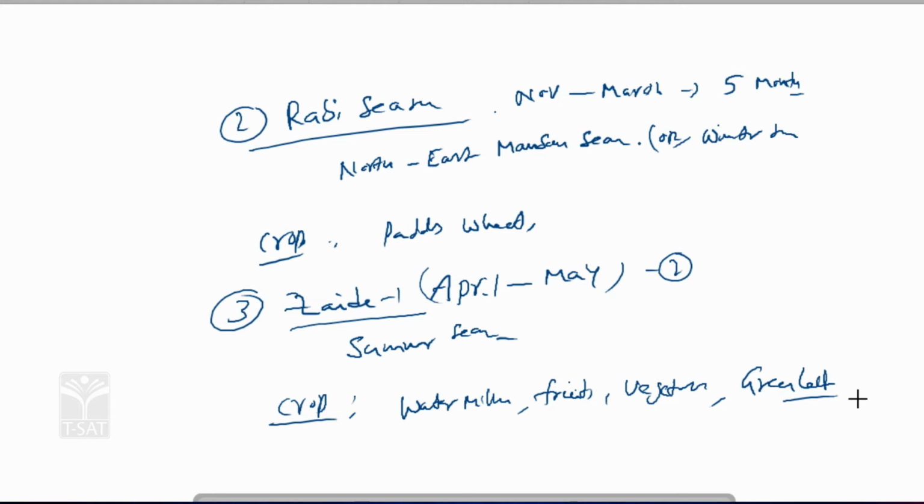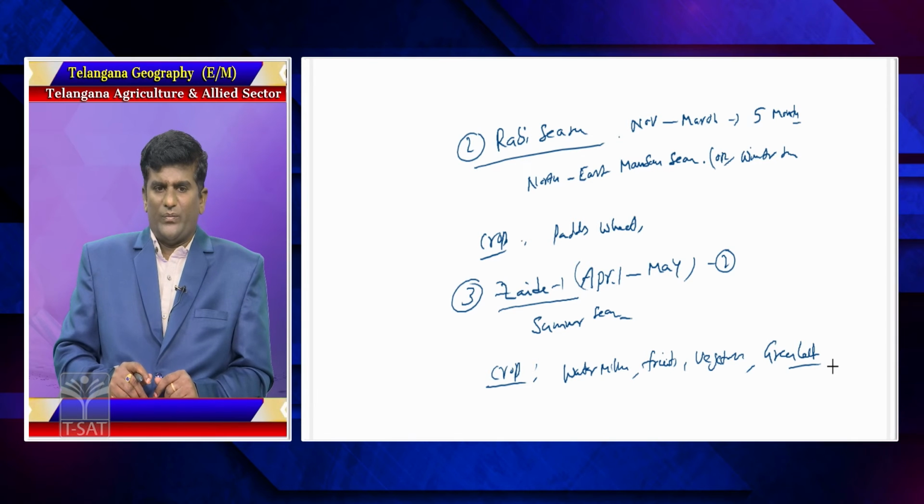The duration is 2 months, April to May. Crops grown are watermelon, fruits, vegetables and green leaves. These are the crops in Telangana state. It applies to India also, but the names are changed. Only one name is changed. Kharif, Rabi and the summer season: these are the seasons in Telangana state.